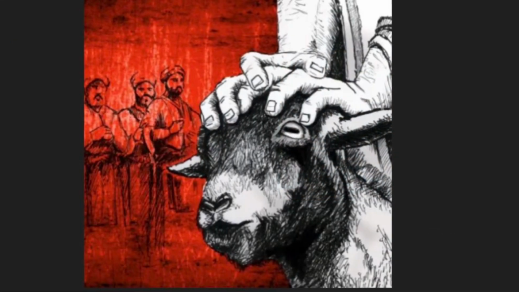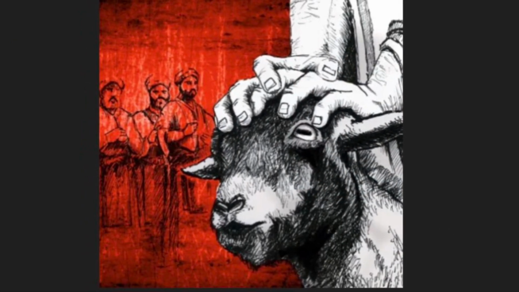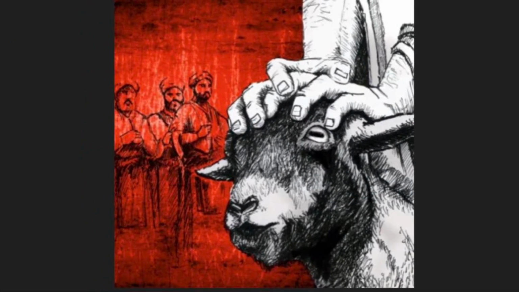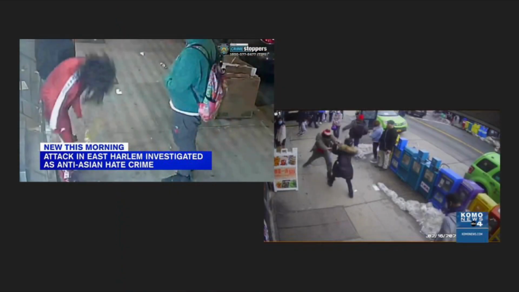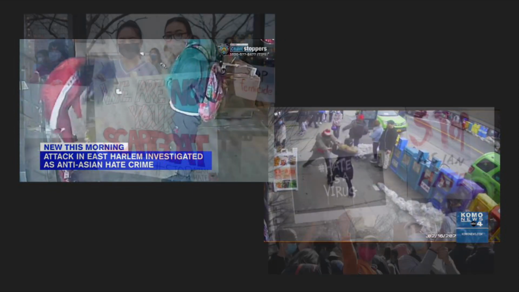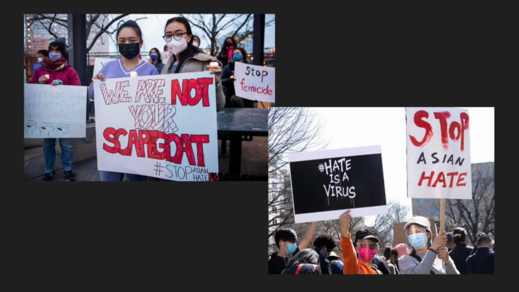I think it is important to note that scapegoating is still something that happens today. During the COVID-19 pandemic, people of Asian descent were subjects of hate crime in the United States and the United Kingdom. Anti-Asian hate crime grew 339% from 2020 to 2021. Many people blamed Asians for the spread of COVID.